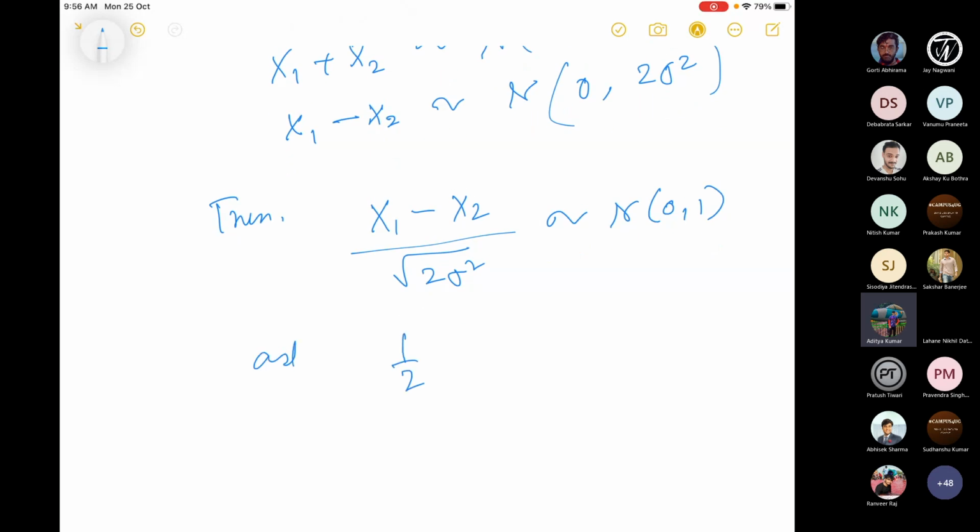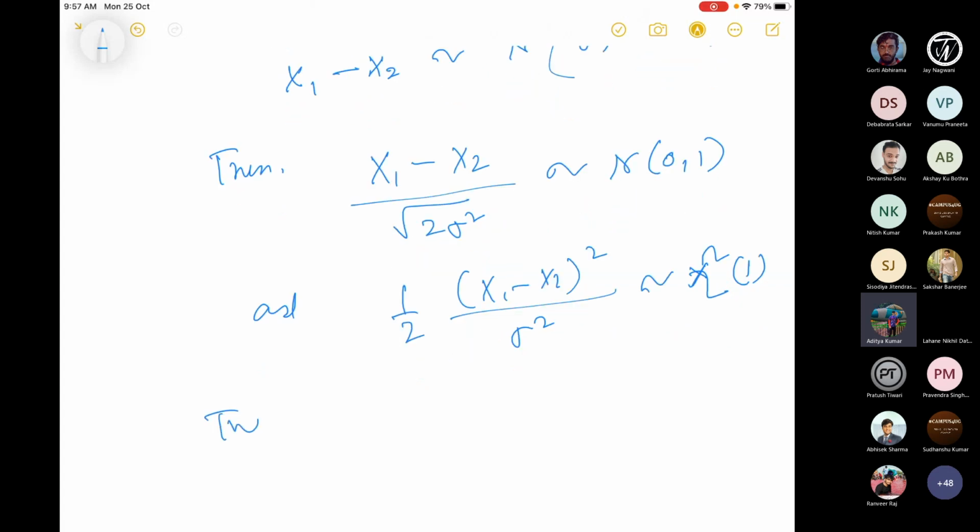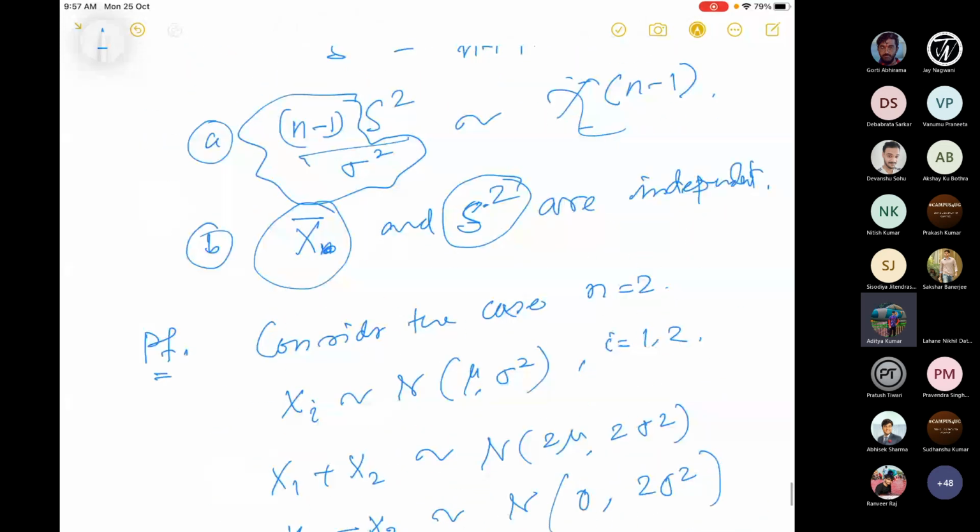Then half of x1 minus x2 whole square by sigma square is chi square 1. All the reasons for this were discussed earlier, today. So s square by sigma square is chi square 1, and I proved the first result for n equal to 2.